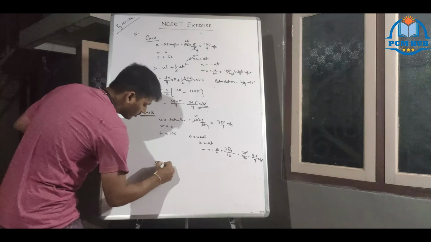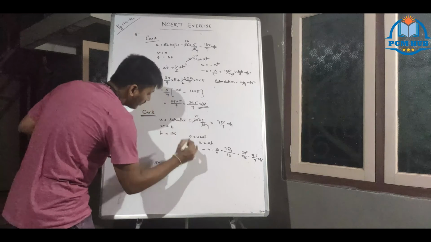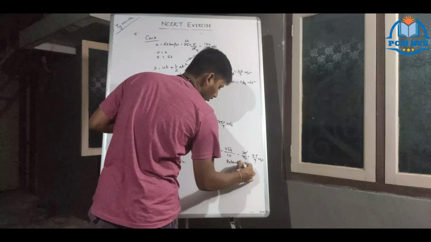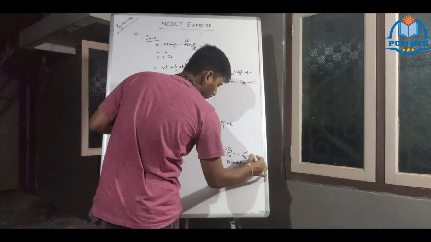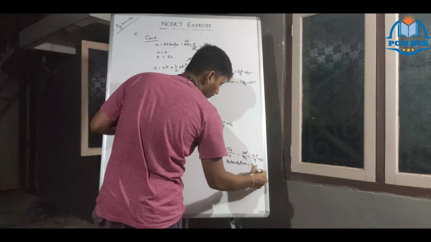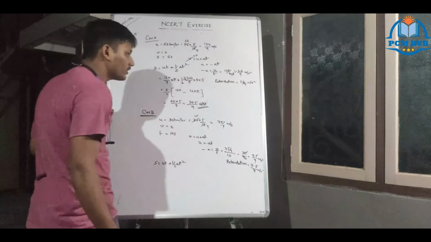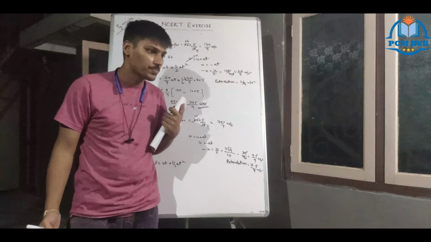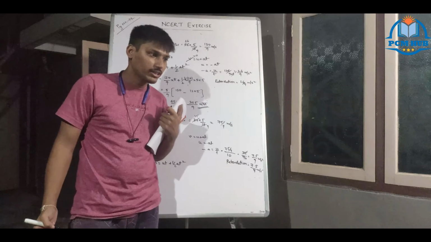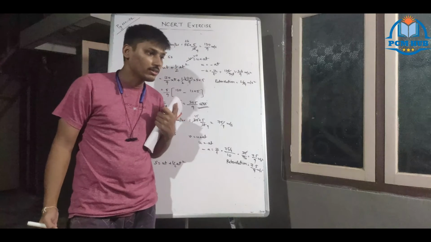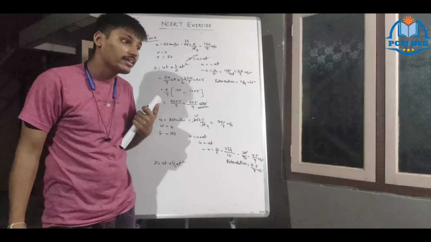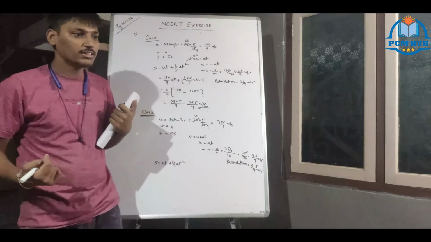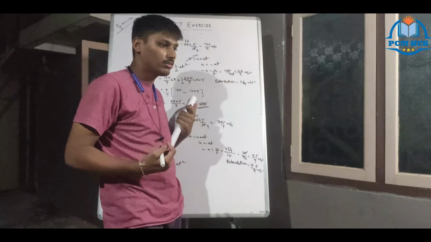So what is S? S equal to UT plus half AT square. Firstly you see what is the retardation here: 7.5 by 9 meter per second square. Which retardation is more? The retardation of car A is more. Therefore, car A excels car B in retardation. That means it has better retardation than car B. Therefore, we can say that car A has a good braking system compared to car B. Car A has more cost than car B because it prevents accidents more.